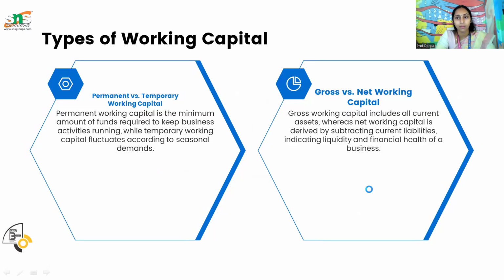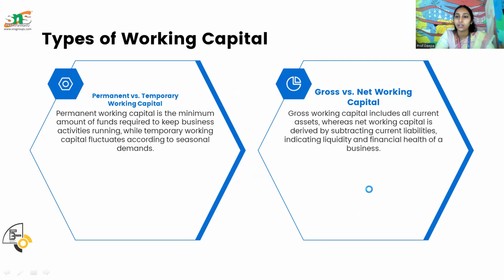Some minimum amount you should always have. Temporary fluctuates periodically based on seasonal demands, summer or winter. Sometimes it may be very high, sometimes low. Based on the demand, working capital also differs and faces fluctuations.